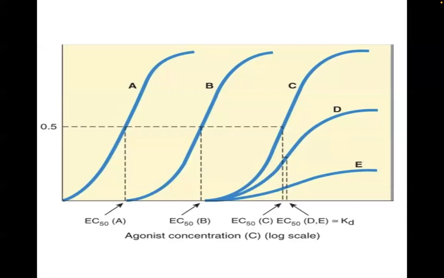Because you have a competitive antagonist there that will fight for the binding site and acts contrary to your agonist. So in order for you to overcome that opposite effect of the competitive antagonist, you have to administer higher doses of your agonist.